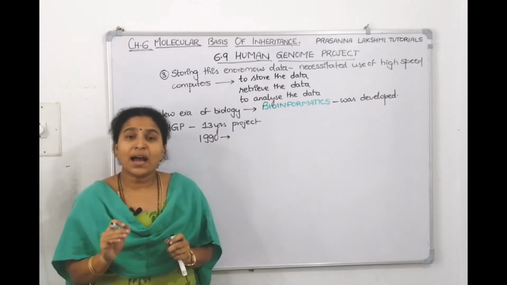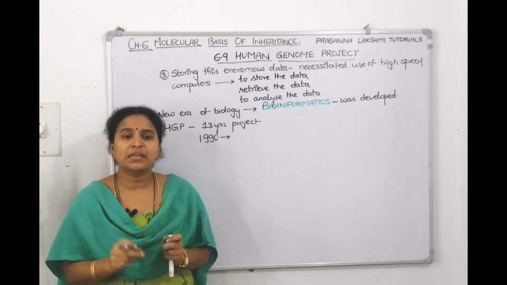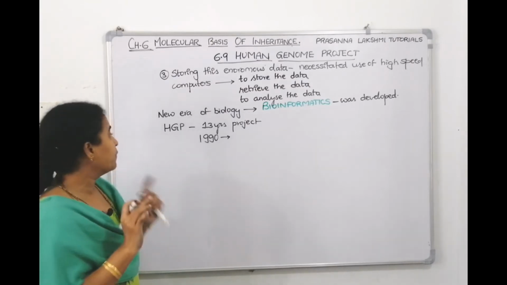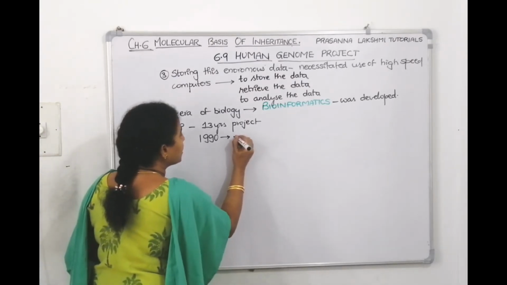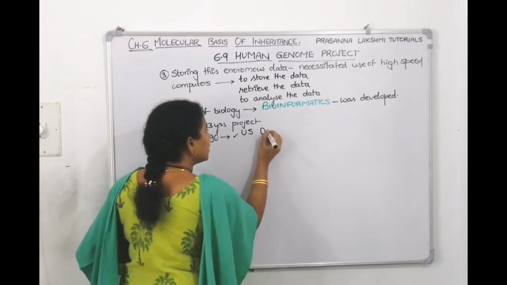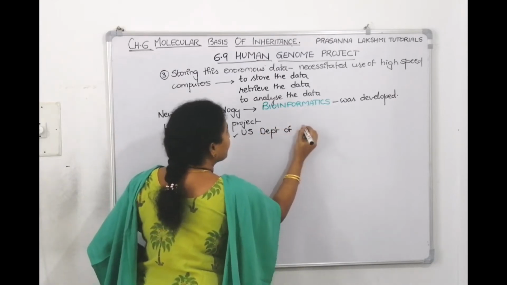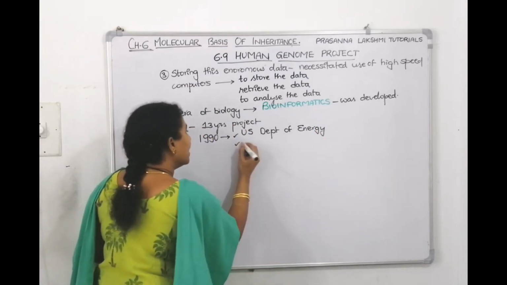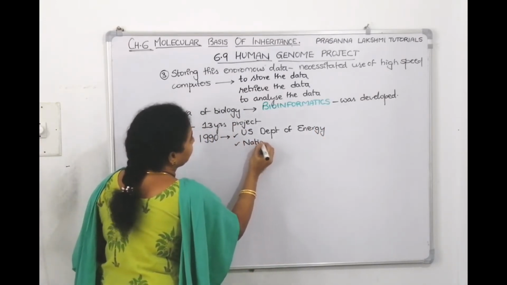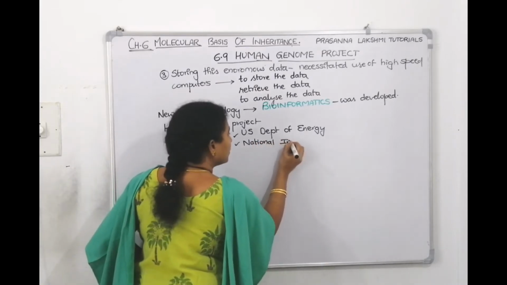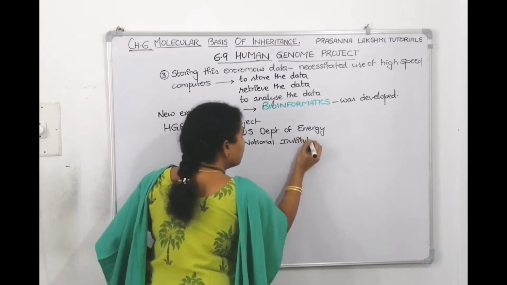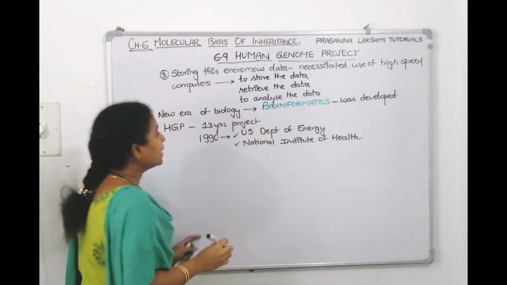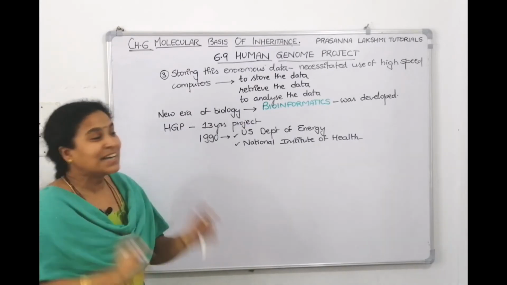What are the major organizations that contributed? The US Department of Energy and the National Institute of Health coordinated first. These two organizations coordinatedly started the project.